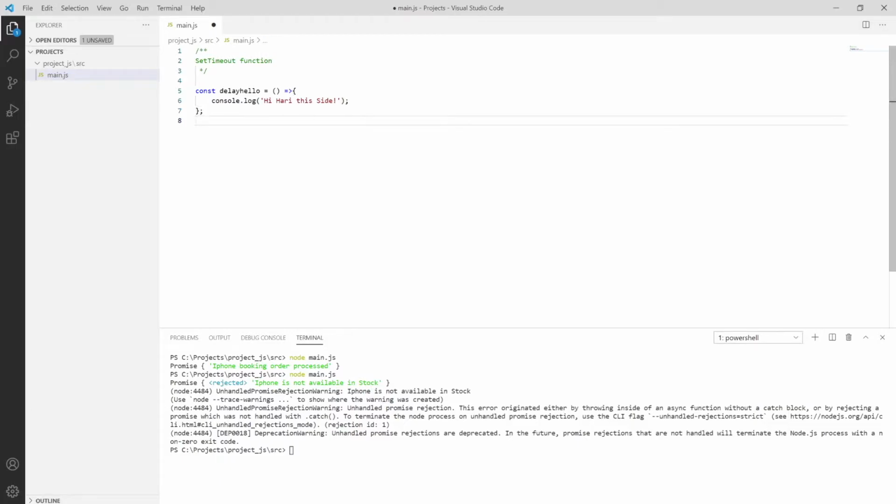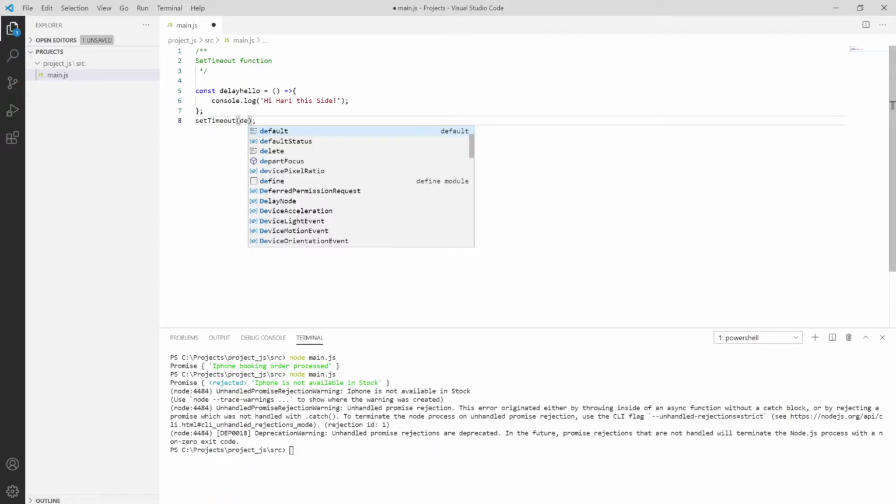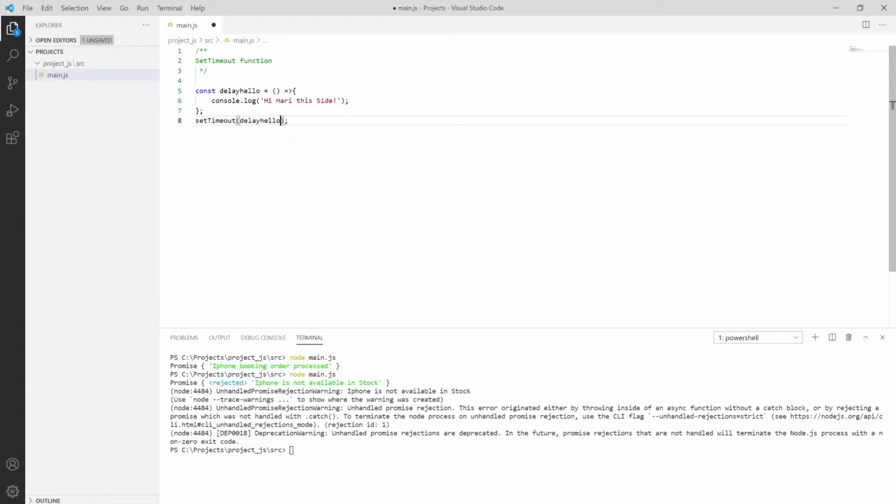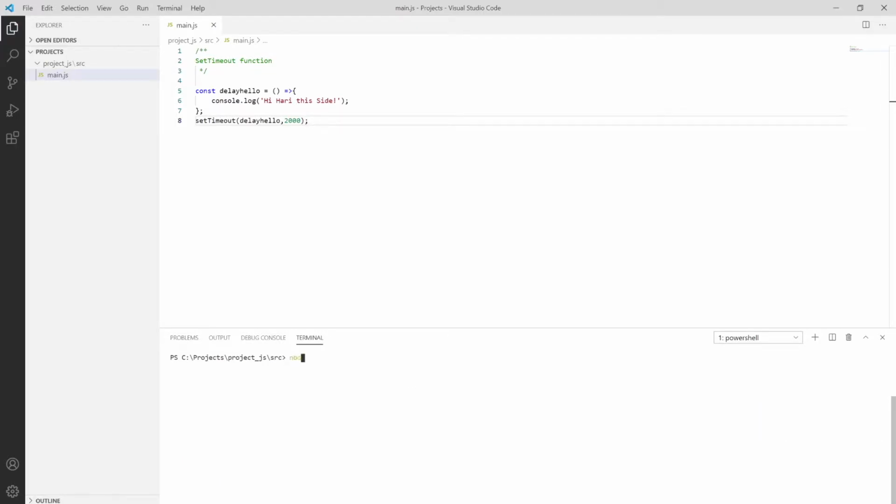Then putting it in a setTimeout function, in this manner: delayHello, separated by how many milliseconds we want to delay. Say I want to delay for 200 milliseconds, that's okay. Save it using Ctrl S. Let me clear the console and run this file using node main.js.